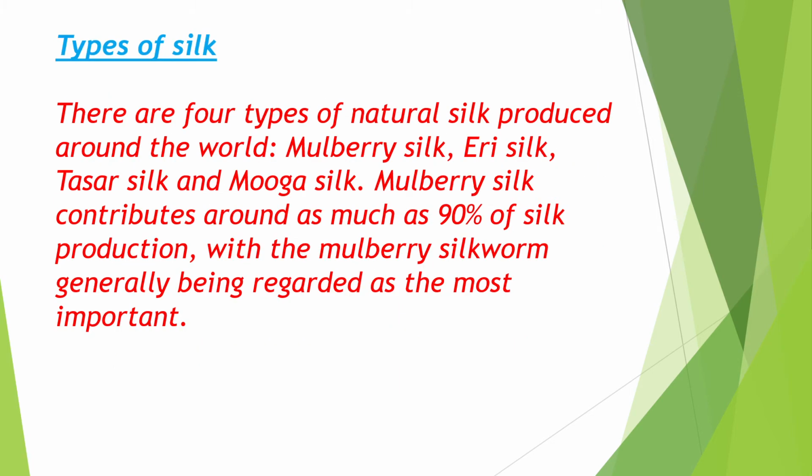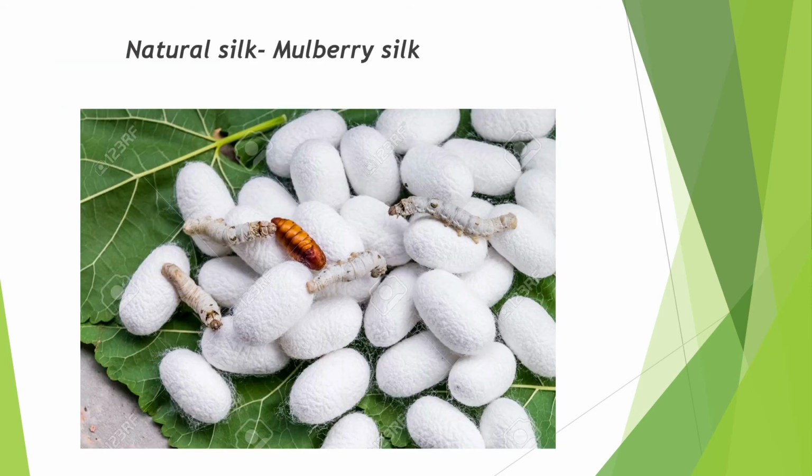Types of silk. There are mainly 4 types of silk which are produced around the world. They are mulberry silk, eri silk, tassar silk, and muga silk. Mulberry silk contributes around as much as 90% of silk production, with the mulberry silkworm generally being regarded as the most important. Natural silk. Mulberry silk is an example of natural silk.